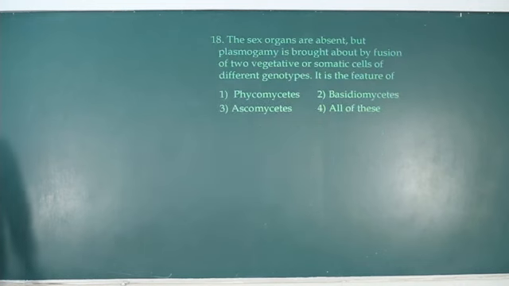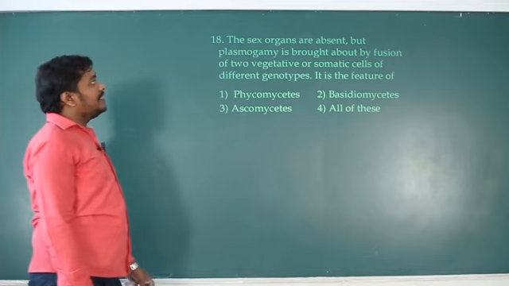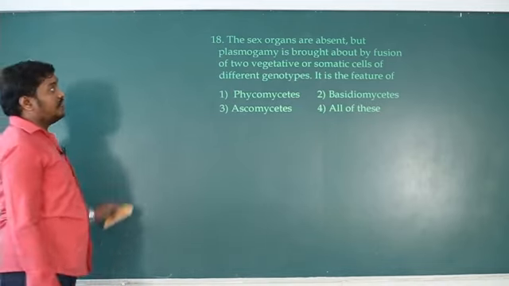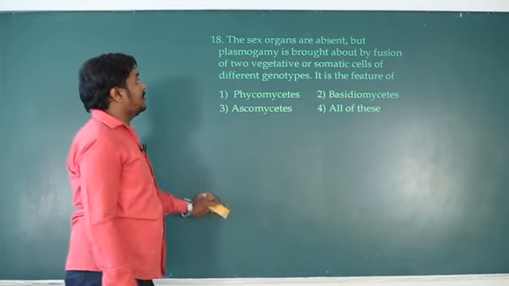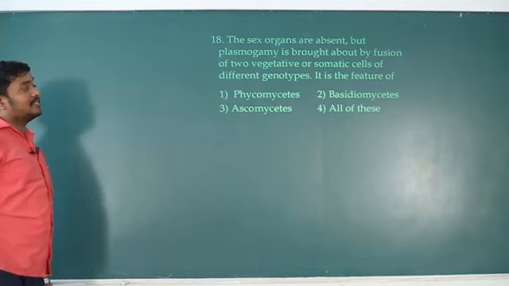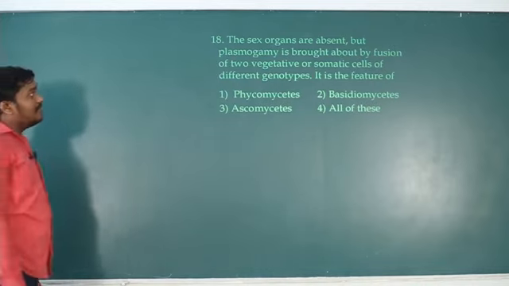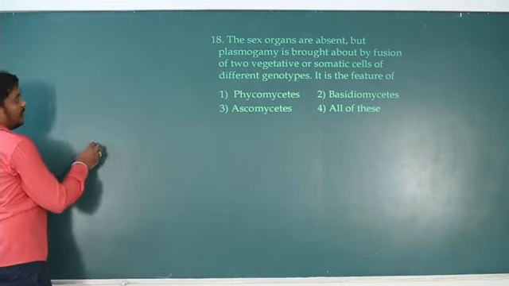Question number 18. The sex organs are absent, but plasmogamy is brought about by fusion of two vegetative or somatic cells of different genotypes. This is the feature: sex organs are absent. The specific sex organs are not there in that organism, but plasmogamy is brought about by the fusion of two vegetative or somatic cells.